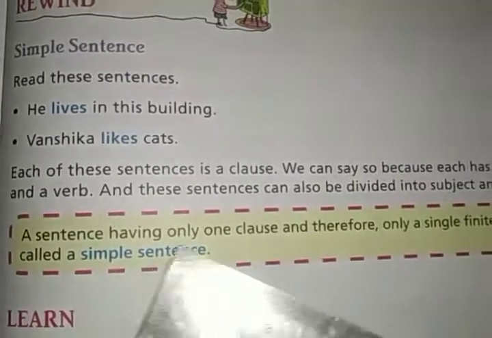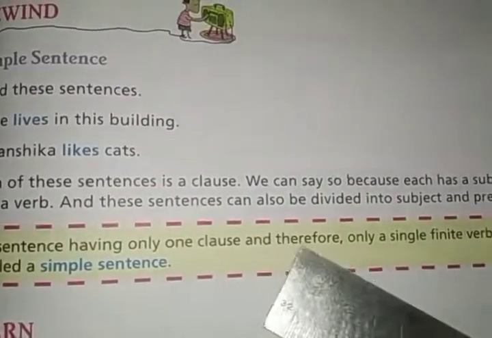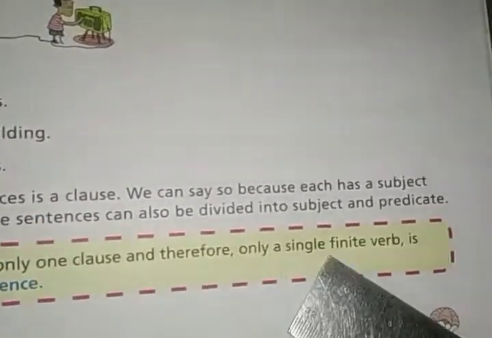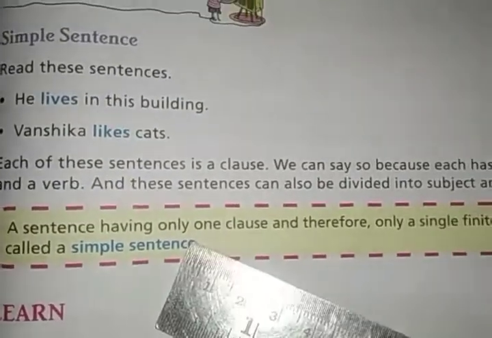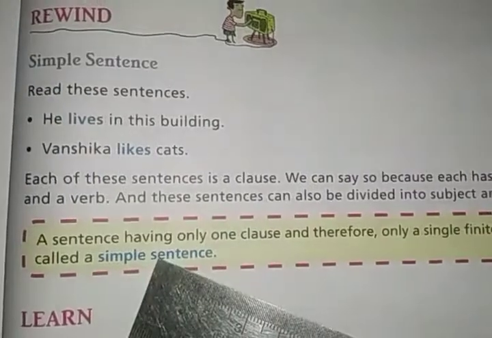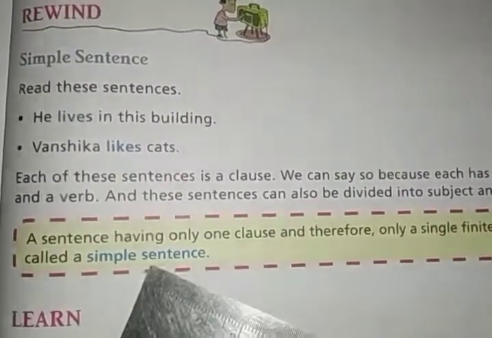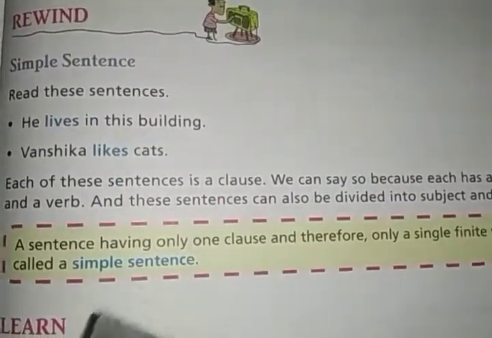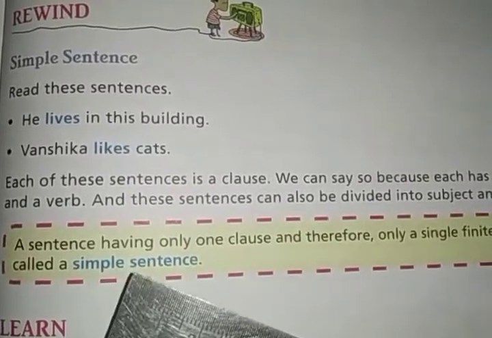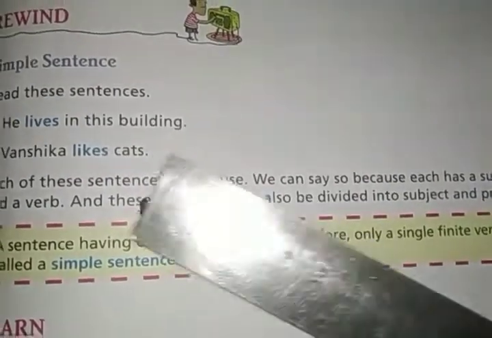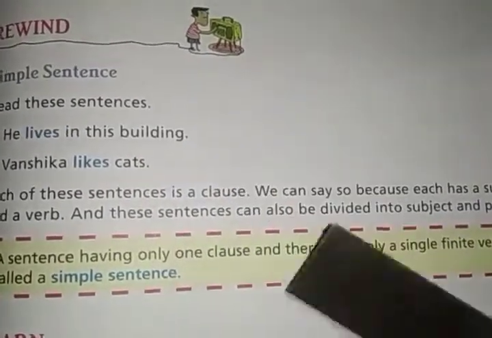A sentence having only one clause, and therefore only a single finite verb, is called a simple sentence. So the sentence which has only one clause, and one clause means one single finite verb.